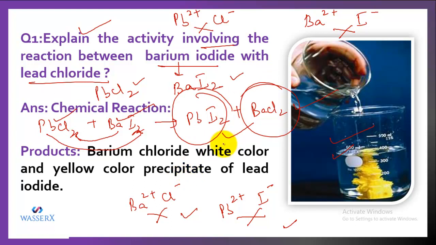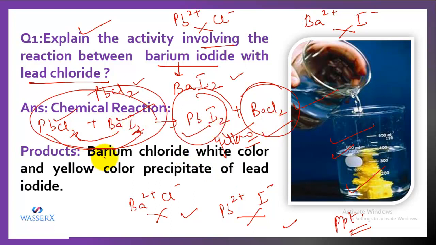And what is the identification property? This change in color, or you can say this formation of precipitate, the yellow precipitate of lead iodide, confirms that the reaction has taken place. So in this case, the products are PbI2 and BaCl2, and the reactants are PbCl2 and BaI2.